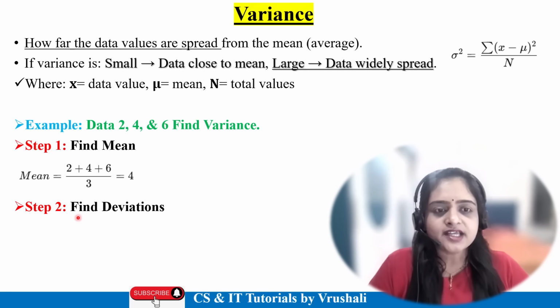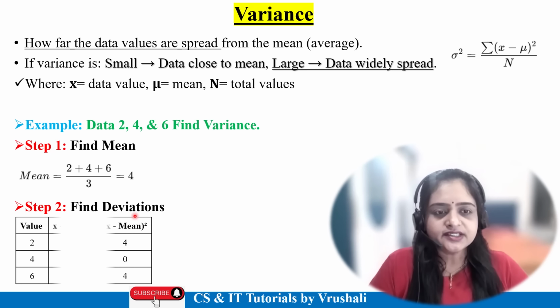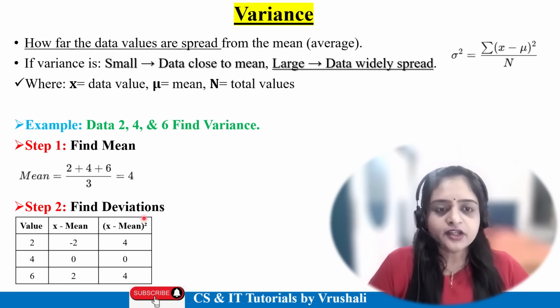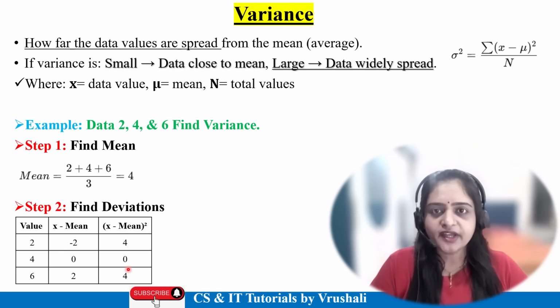Now in the second step you have to find out the deviations. Here you have to make one table with the value x, x minus mean, and (x minus mean) square. So just put in the values. See, for 2, x minus mean: the mean value is 4, right?